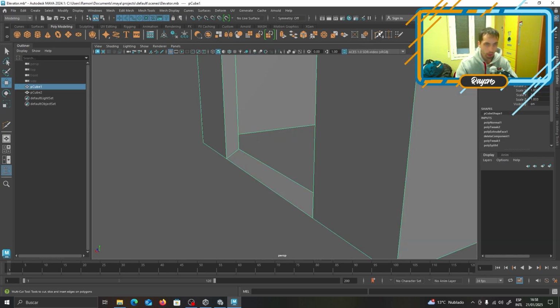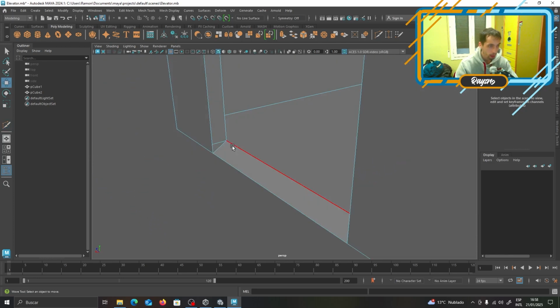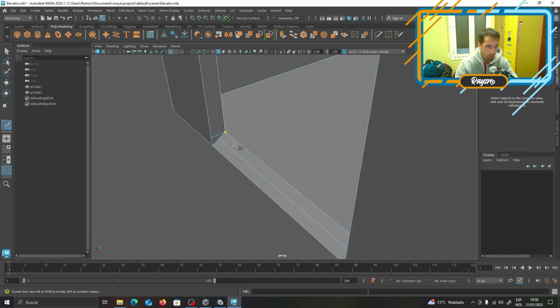So what we want to do now is cut this, and cut the slicing here. Shift Control, we can have a flat cut. And now what we can do is create another cut right here. Now we can cut this, and look at that.